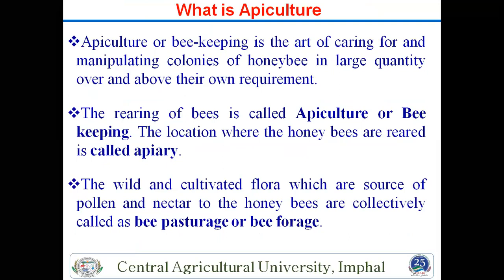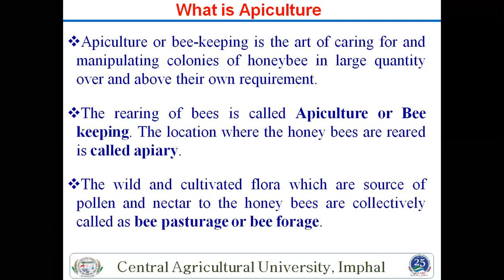It is also known as beekeeping, the art of caring for and manipulating colonies of honeybees in large quantity or above the requirement. Previously they were available in the wild, with no caring of these bees, but in the last 70 to 80 years we started artificial rearing. We make different types of boxes, Newton box and Langstroth, many boxes are there, and then we start the artificial rearing of the bees.